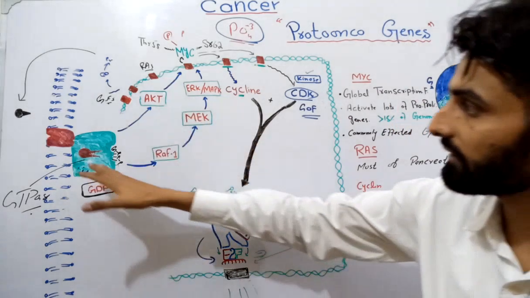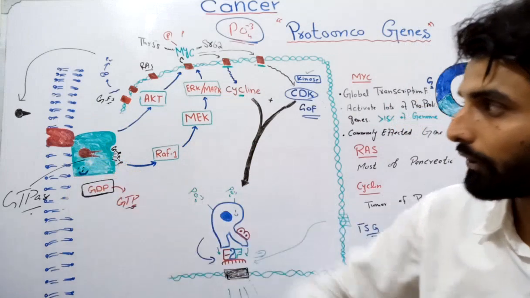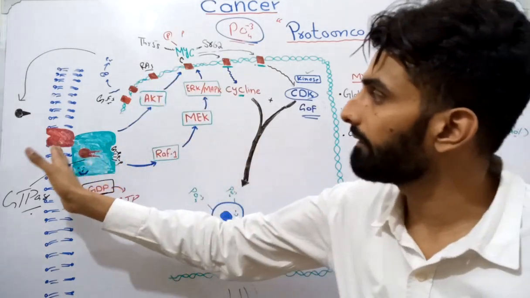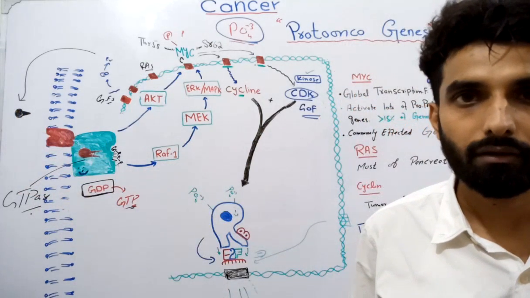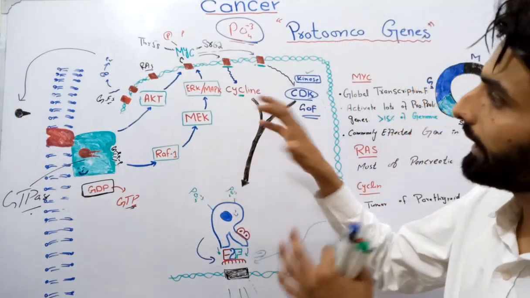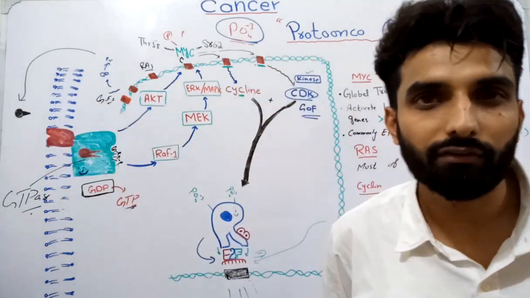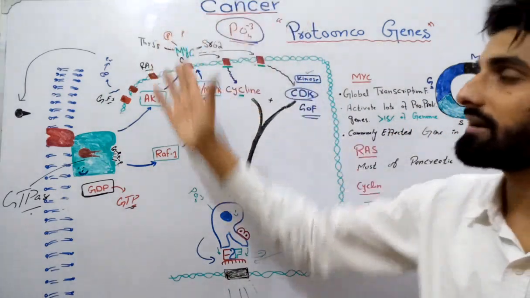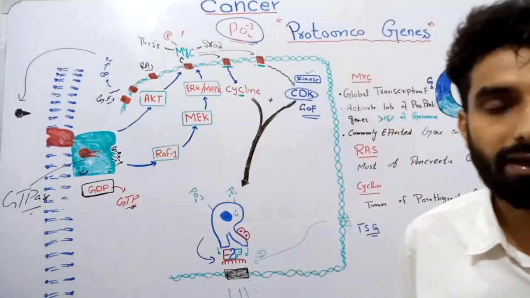If there is a mutation in the RAS protein, obviously RAS protein will keep on sending the signal without being activated by growth hormone and growth hormone receptor. It will send signals spontaneously. And obviously it will overactivate the MYC transcription factor, MYC protein, and that may lead to cancer.